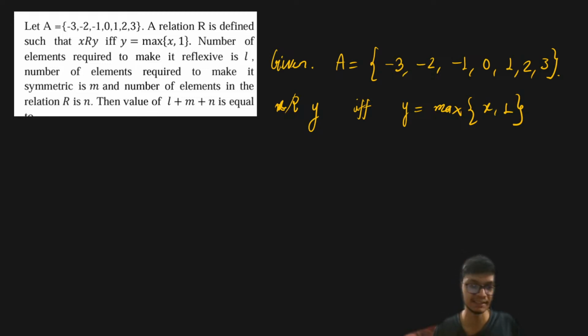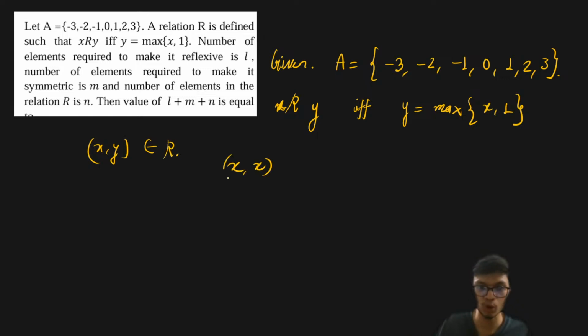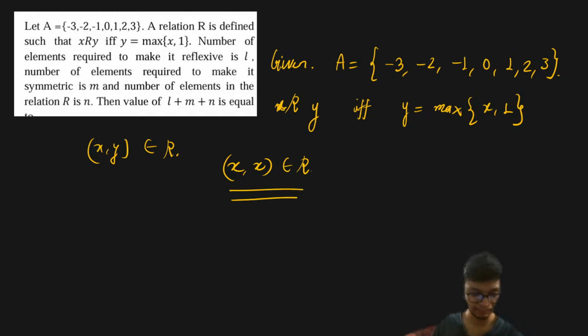Now what is a reflexive relation? A reflexive relation is very simple. If you have x comma y belonging to the relation R, then you must have x comma x also belong to the relation R, only then do we call that particular relation a reflexive relation.